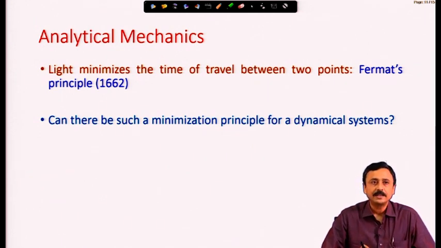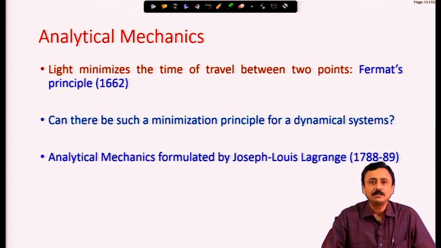Can we say that when a dynamical system evolves, something is minimized or maximized, extremized? Can we formulate the motion or the dynamics of a system in terms of some minimization or extremization, just like light minimizes the time it takes to travel? So, can there be such a minimization or extremization principle?